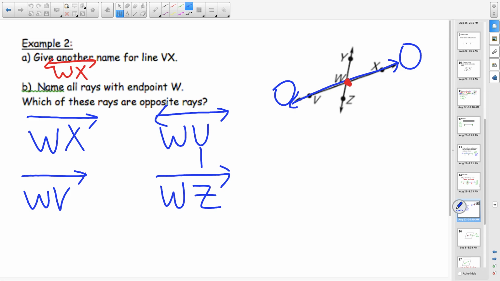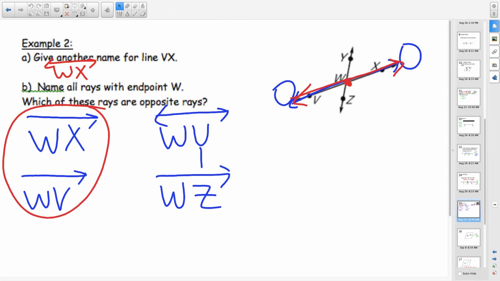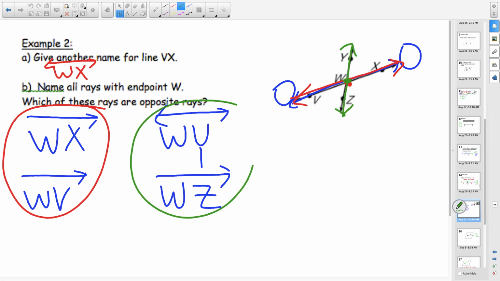Second part then wants to know which of these rays are opposite rays. So which ones go in opposite directions? Which ones make a line together? Well, WX and WV make that line. WY and WZ make that line. So that's a second set of opposite rays.